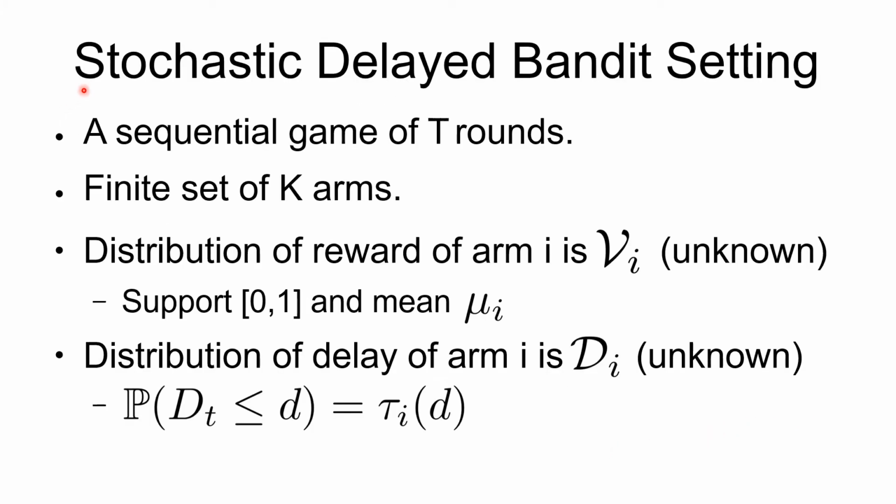We will now discuss the stochastic delayed bandit setting as presented by the authors. We have a sequence of T rounds and a finite set of K arms. The distribution of the reward associated with arm i is ν_i, and this is unknown. We assume that it has a support of [0, 1] and a mean μ_i. The distribution of the delay associated with arm i is d_i, and this is also unknown. We denote the CDF of this distribution as τ_i.